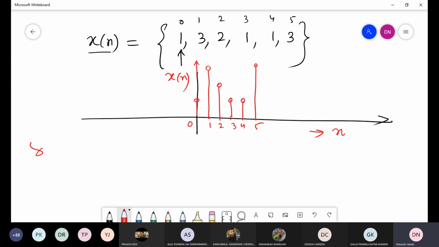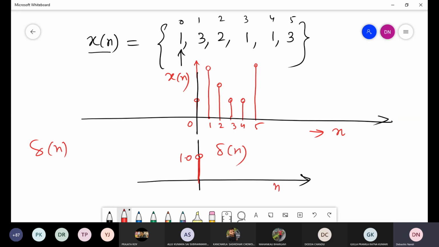Now, if you think about delta[n], what is delta[n]? This is your delta[n]. Here n is equal to 0, and this is 1. Here this value is 1, here 3, here 2, 1, 1, and 3.